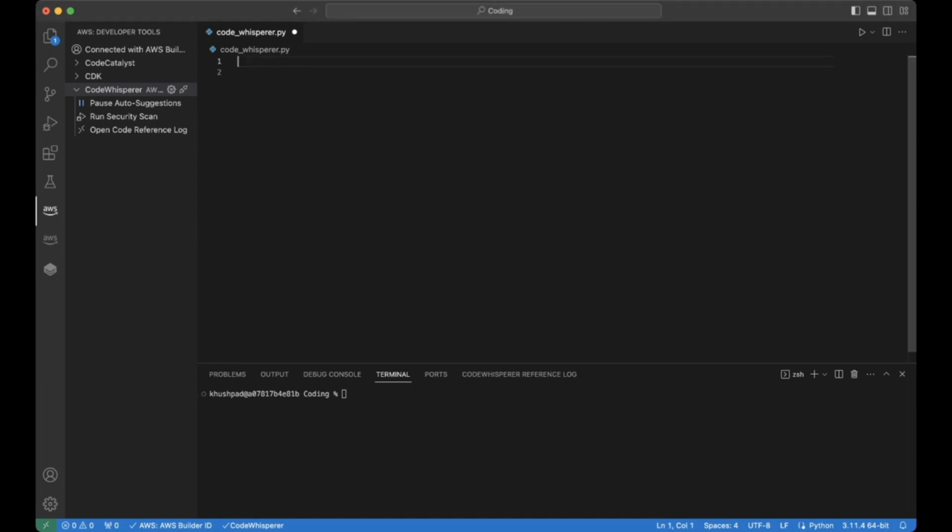So let's go ahead and go here: get an average CPU utilization for a production instance. I didn't even say create a function for it. Let's see what it does. Okay, obviously it imports Boto3. That's really important to have here. Now let's see what it does. Import datetime. Okay, time.